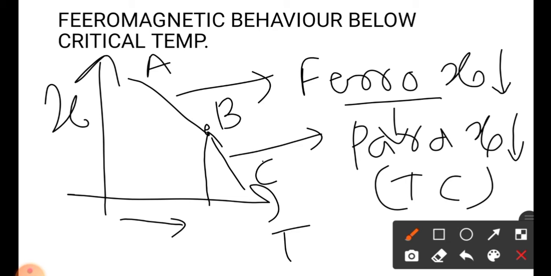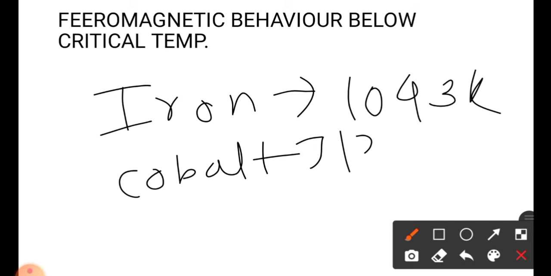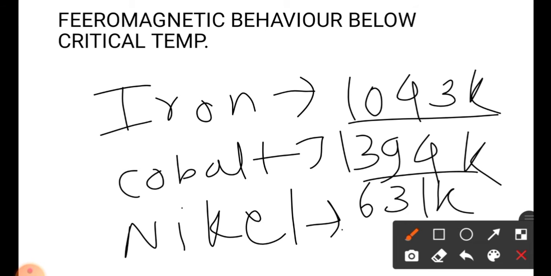The Curie temperature of different materials: iron is a ferromagnetic material, and its Curie temperature is 1043 Kelvin. For cobalt, it is 1394 Kelvin, and for nickel, it is 631 Kelvin. Above this temperature, when we increase the temperature, the material behaves like a paramagnetic material.